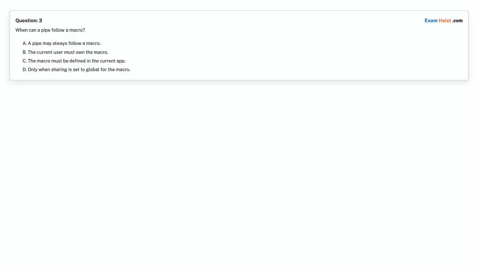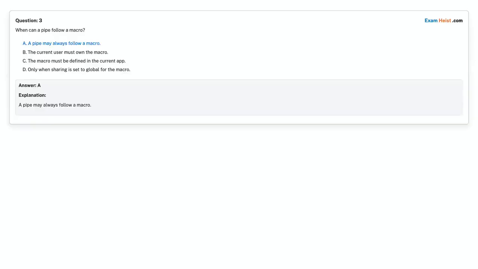Question 3. When can a pipe follow a macro? Option A. A pipe may always follow a macro. Option B. The current user must own the macro. Option C. The macro must be defined in the current app. Option D. Only when sharing is set to global for the macro. Choose the correct answer. Correct answer is Option A. A pipe may always follow a macro.